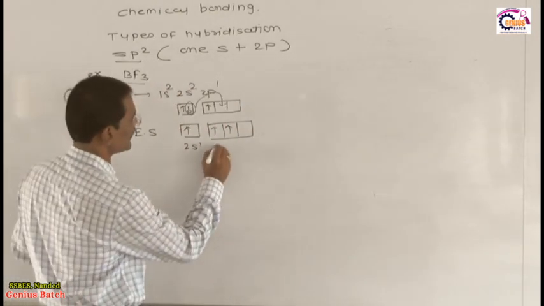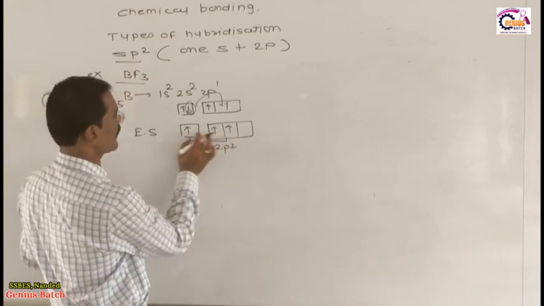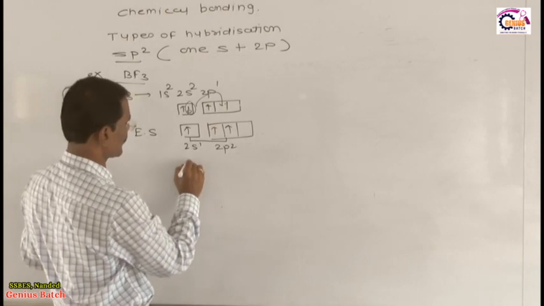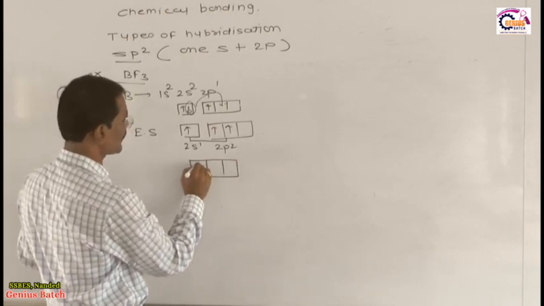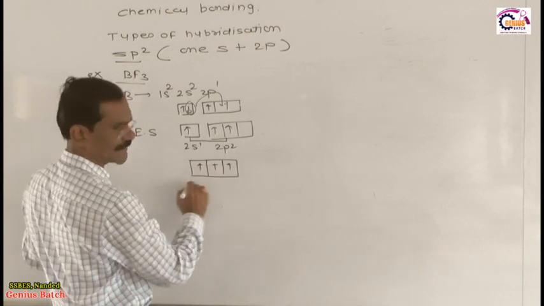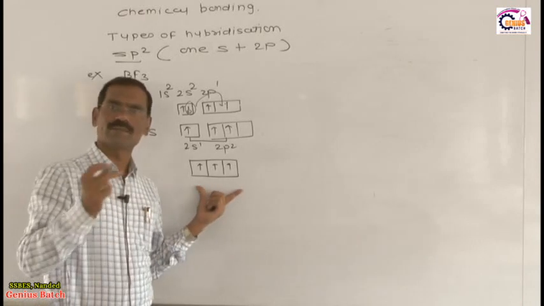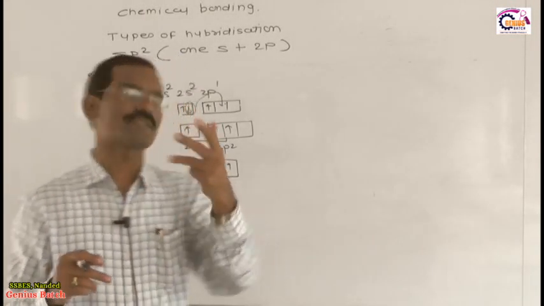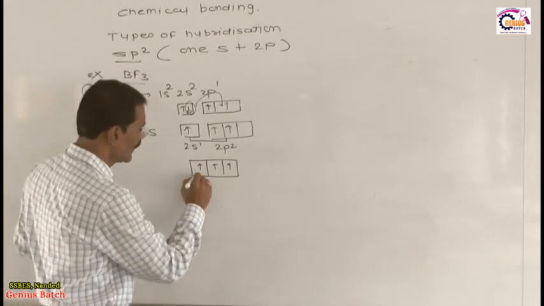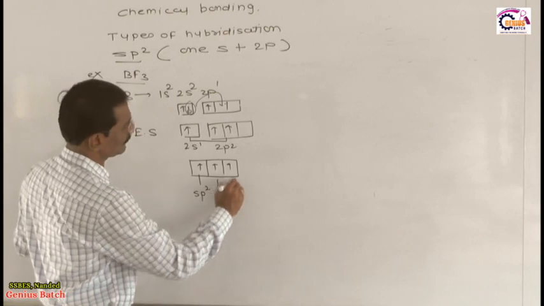Now what happens in this excited state? The mixing of one s and two p orbitals takes place, and after mixing it gives 3 new orbitals, 1, 2, 3, which have equal energy, because this indicates degenerate orbitals. What is the meaning of degenerate orbital? Degenerate means having identical or equal energy. These 3 orbitals have equal energy, and the identity of this orbital is sp2, this orbital also sp2, and this orbital also sp2.